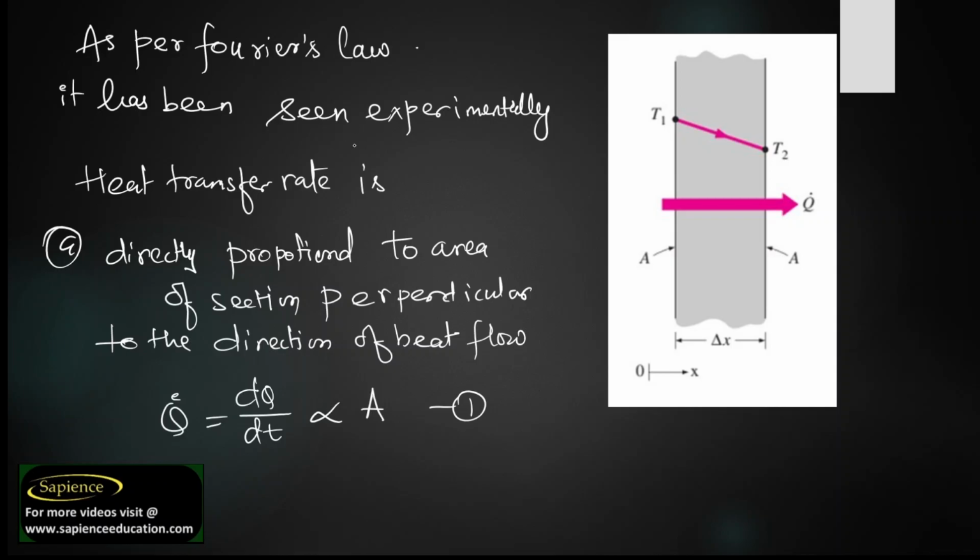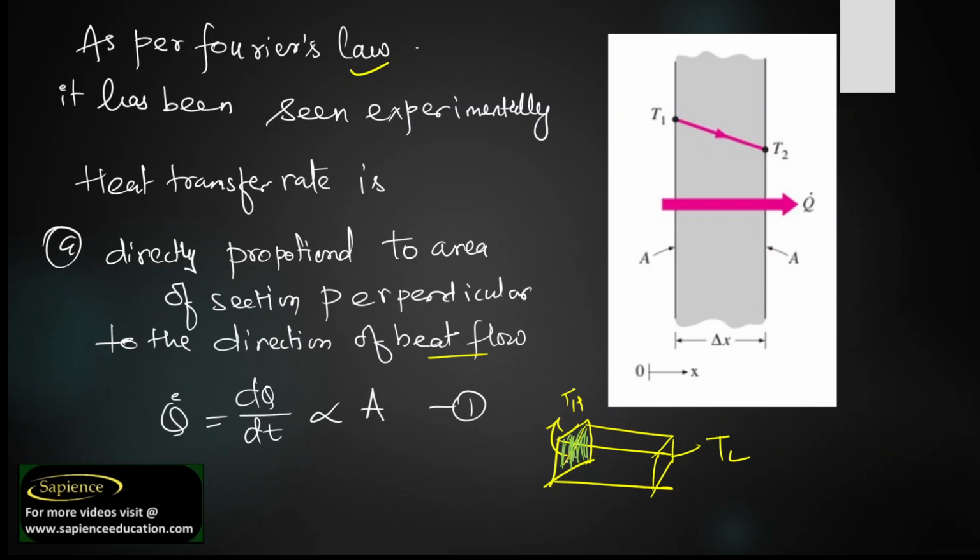Again, if you want to understand in a better way, let us show you once again. As per Fourier's law, it has been seen experimentally that the heat transfer rate is directly proportional to the area of the section perpendicular to the direction of heat flow. So let us consider an object here, an object in three dimensions. This side is at a high temperature and this side is at a low temperature. I am talking about the area of cross section.